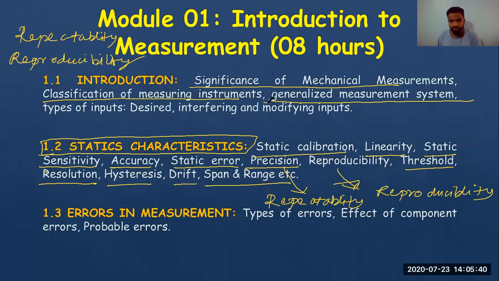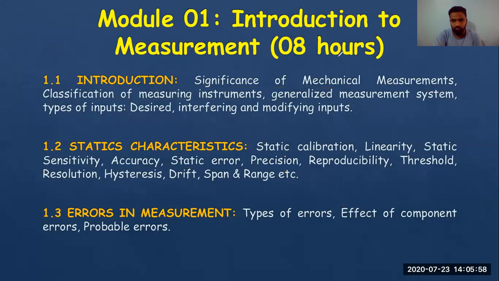Okay. So this is all about the generalized measurement system. So the 3 things that we will cover today are repeatability and reproducibility, then the different types of measuring instruments and how we classify them, and the generalized measurement system. If everyone is okay with it, we will proceed.